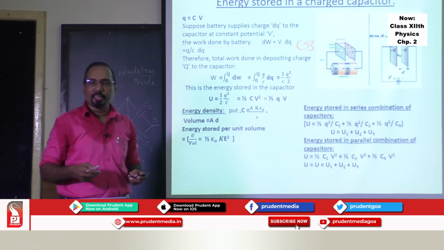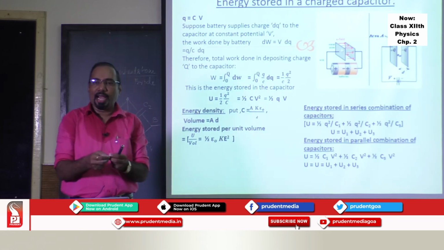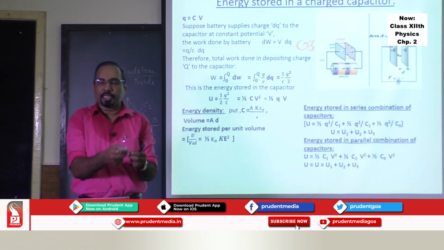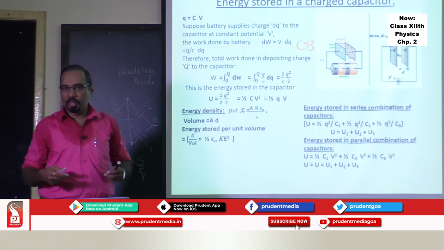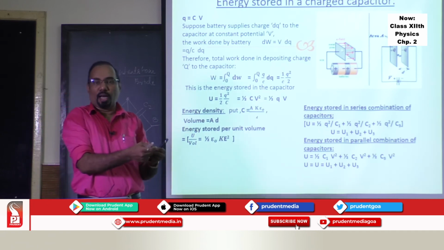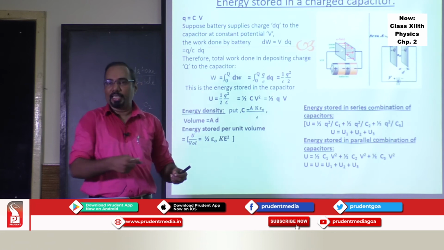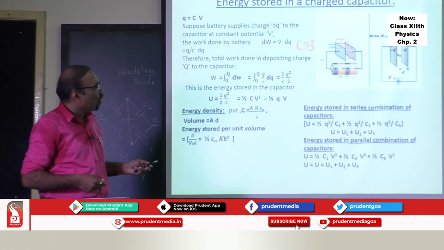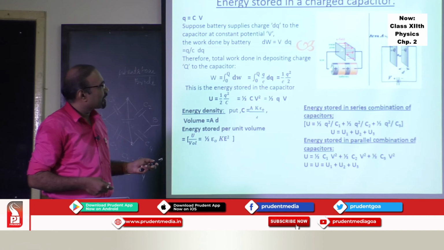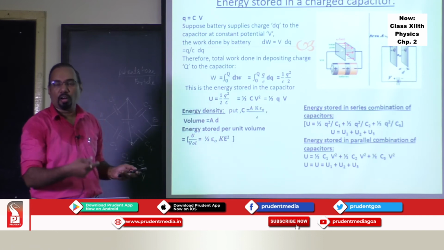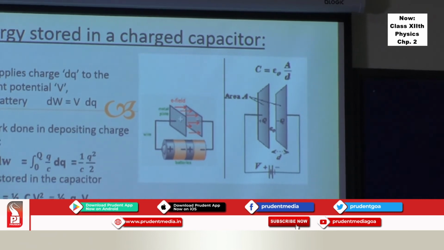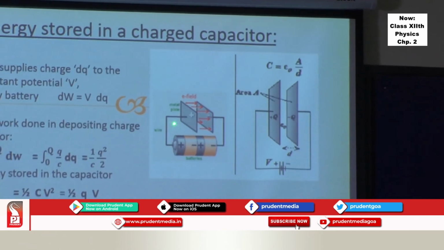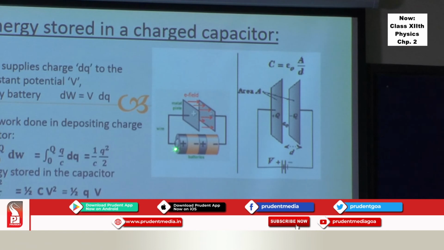Now the question arises whether this charge is supplied by a battery in one go, just like the Amazon courier parcel you get in one go. That is not the way the charge is supplied by a battery. No, this particular battery supplies charge in small quantities, and once this capacitor is fully charged, it does not allow any charge from the battery to come.